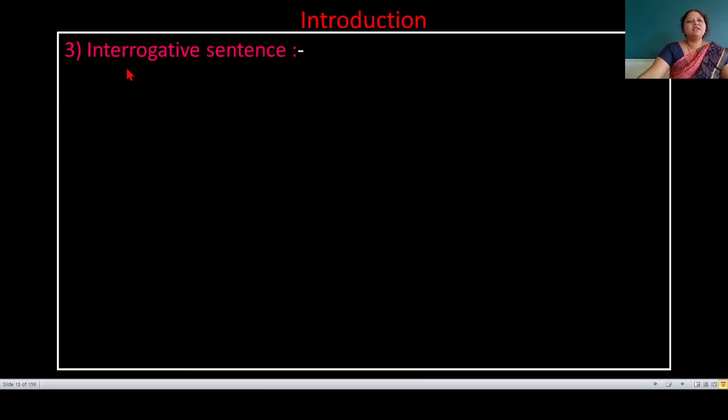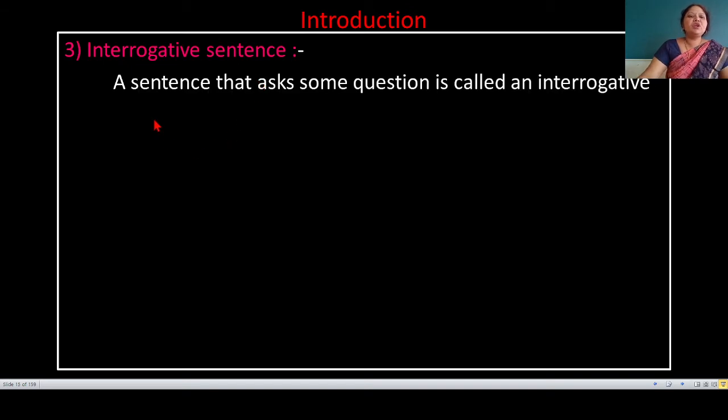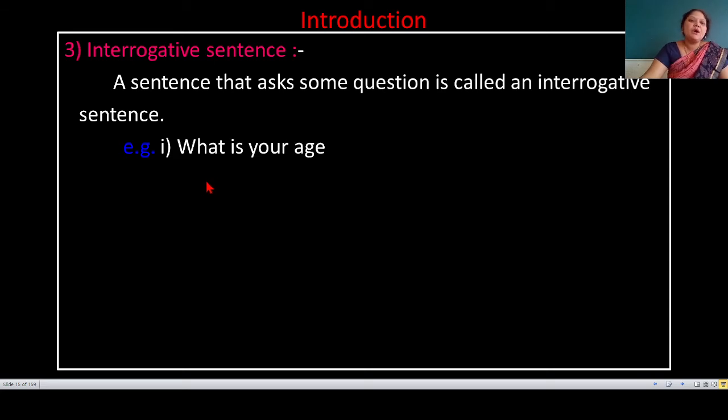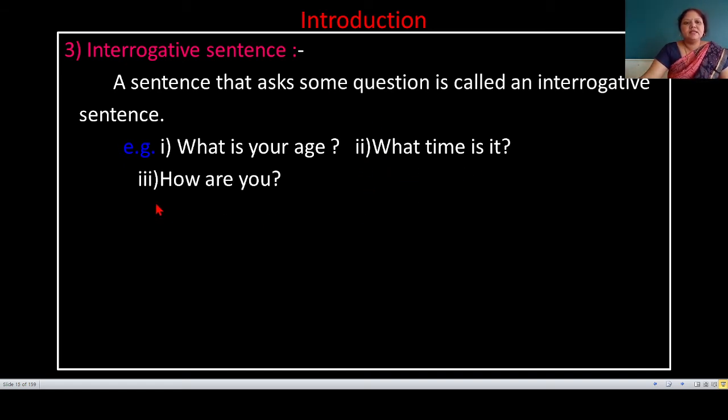Third sentence is interrogative sentence. The definition of an interrogative sentence is: a sentence that asks some question is called an interrogative sentence. For example, first example is what is your age? Second example is what time is it? Third is how are you? And fourth is where are you going? All these examples are interrogative type sentences.